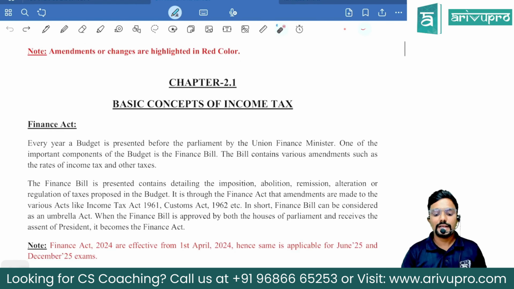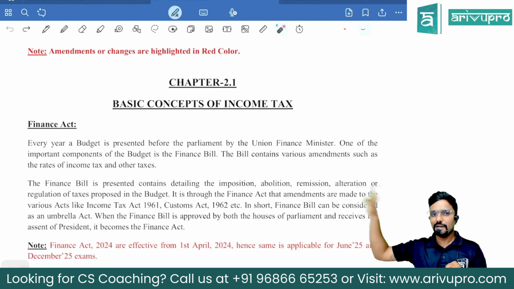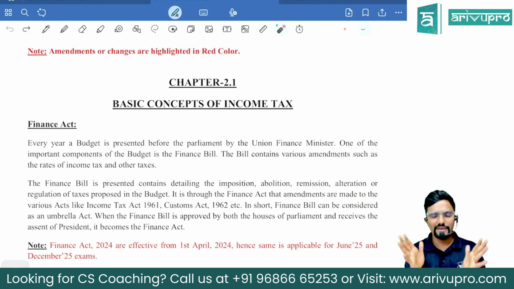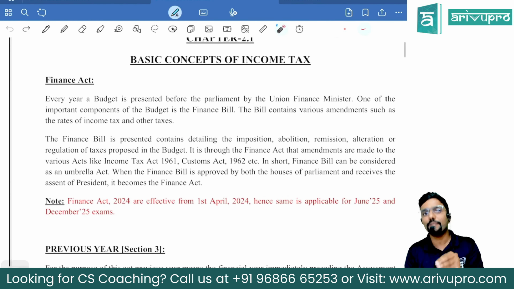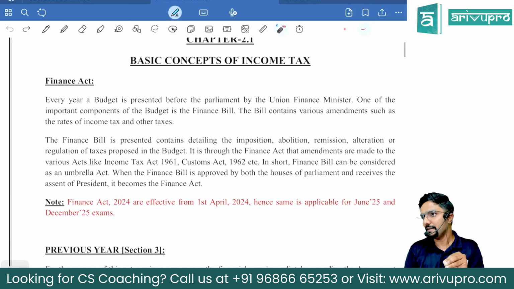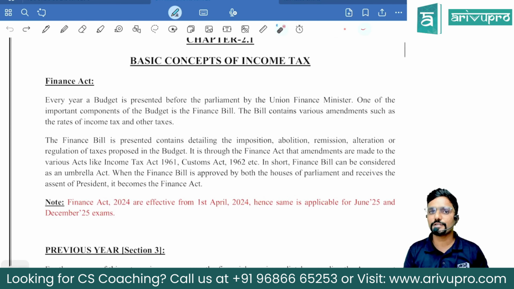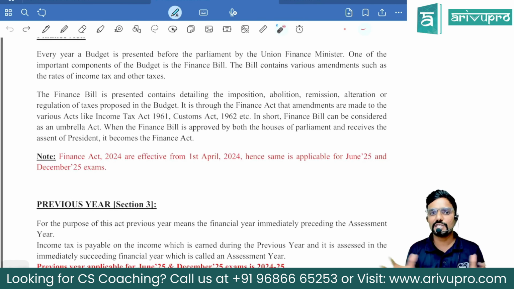And I have taken the contents here from my regular study material, which you might already be having. But don't focus on what is there in black. Focus on what is there in red. Sir, then why have you taken it? Because I cannot keep only amendments. You might get confused. So I have taken the topic. In that topic, what is the change or amendment? So that it would be easy for you guys to update. So the amendments or changes I have highlighted in red color, guys.